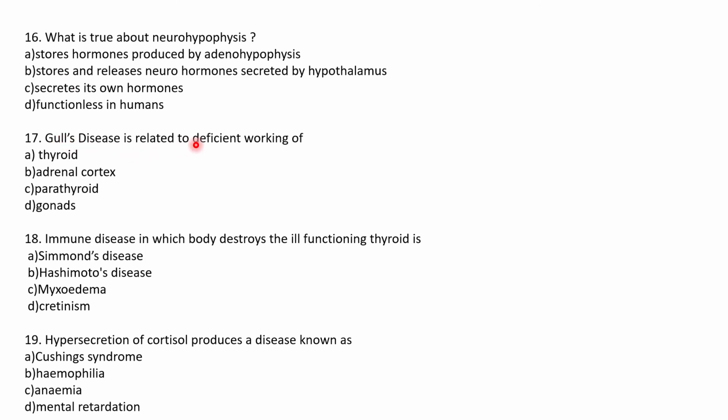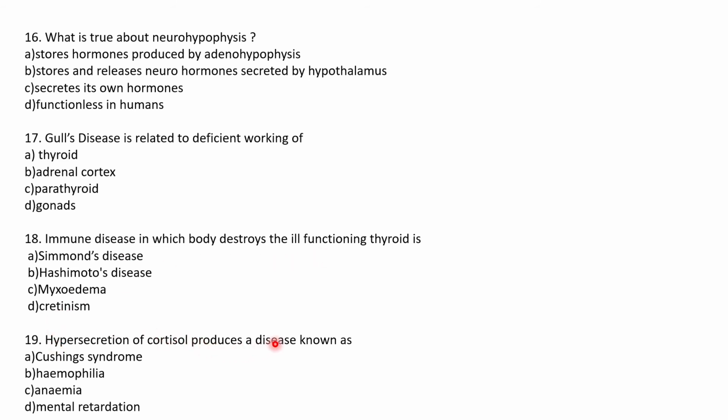Gall's disease is related to deficient working of the thyroid gland. So thyroid gland, when thyroxine level is less. Okay, so this disease is also called myxoedema. Gall's disease is also called myxoedema. The immune disease in which the body destroys the ill-functioning thyroid is called Hashimoto's disease. Hashimoto's disease will be when your own immune system is against this.